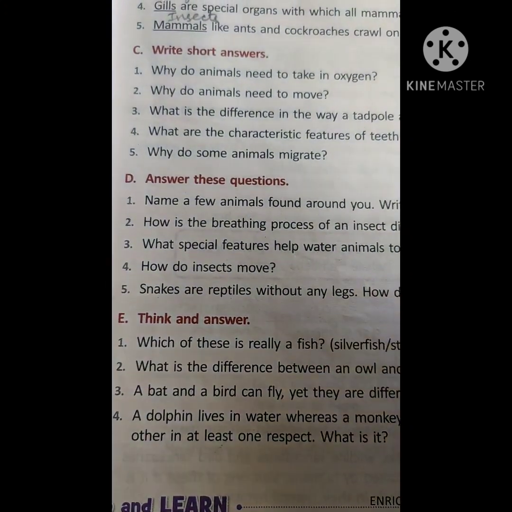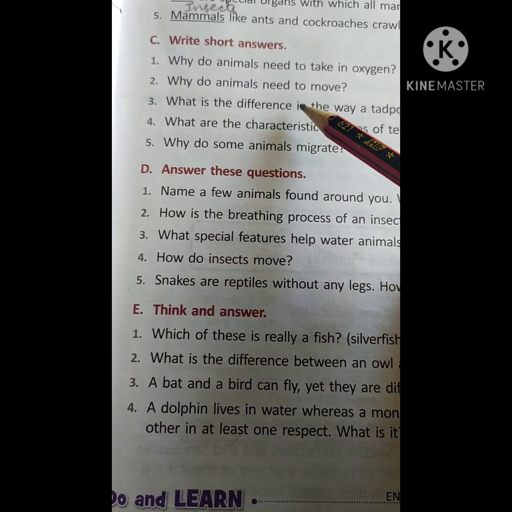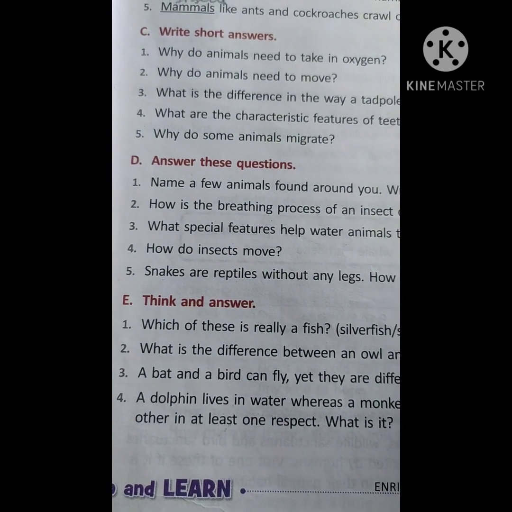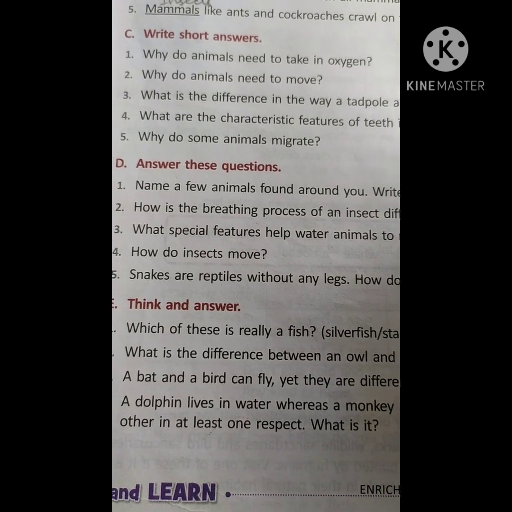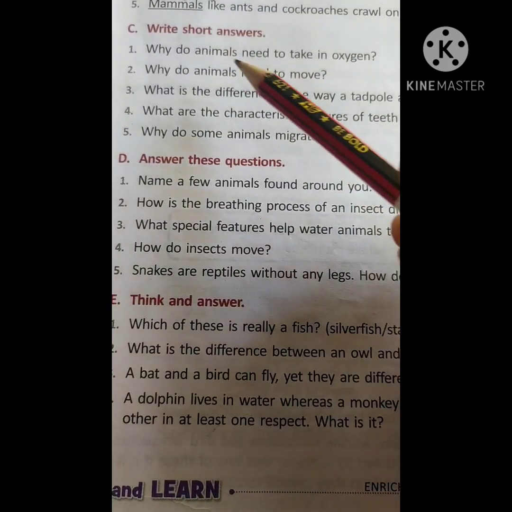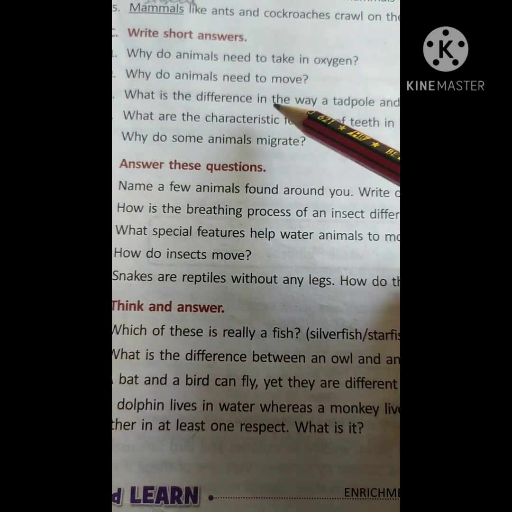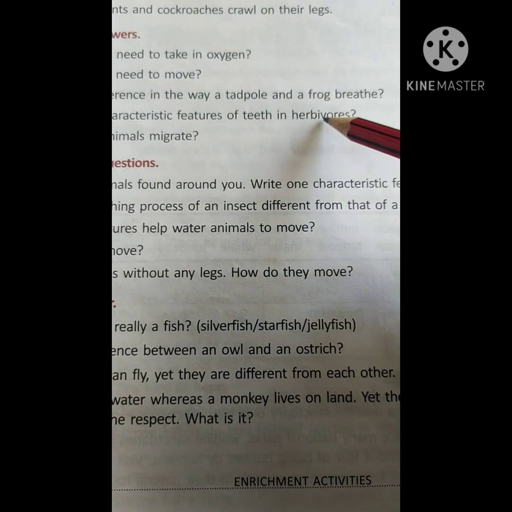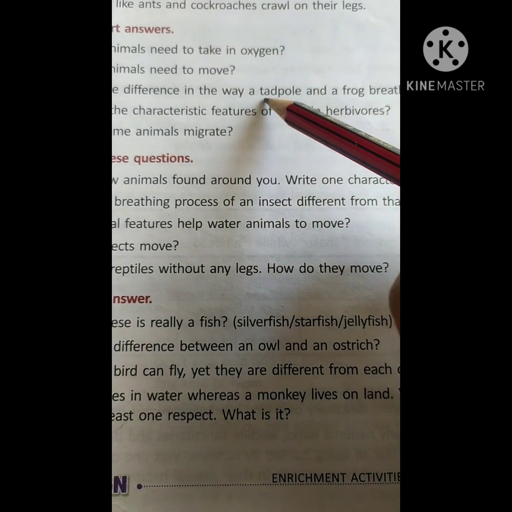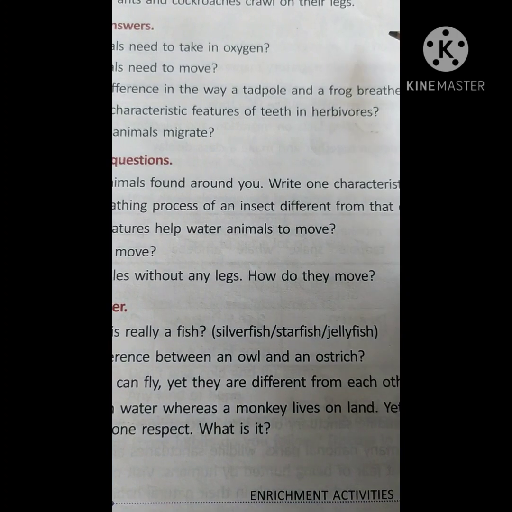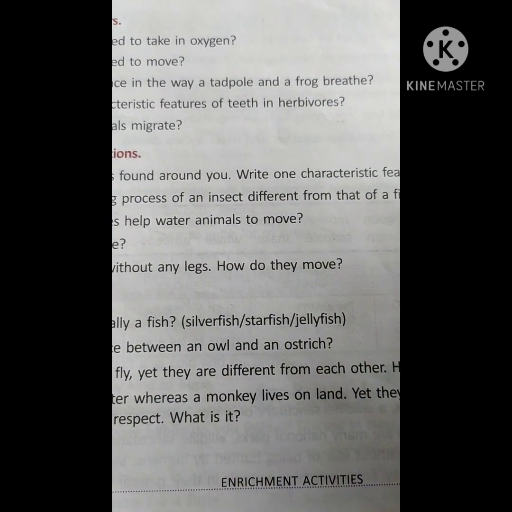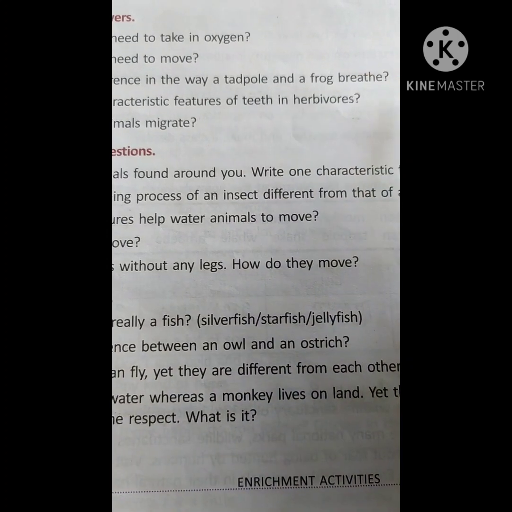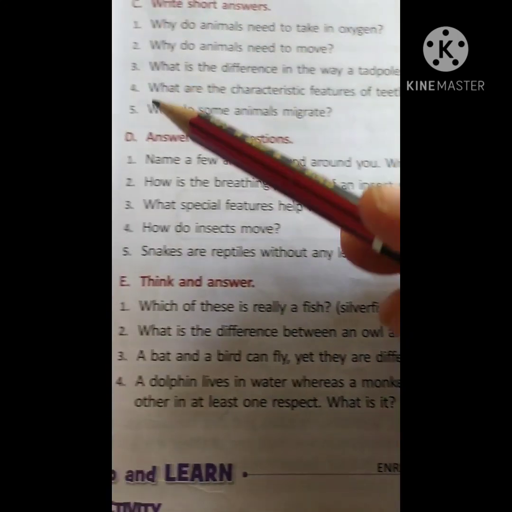Obviously to be alive. Okay, why do animals need to move in search of food? For breeding purposes, for taking rest. Okay, this all will come in why do animals move. What is the difference in the way a tadpole and a frog breathe? The tadpole has gills to breathe, but a frog has lungs to breathe on the land. In the water, a frog can breathe with its moist skin.